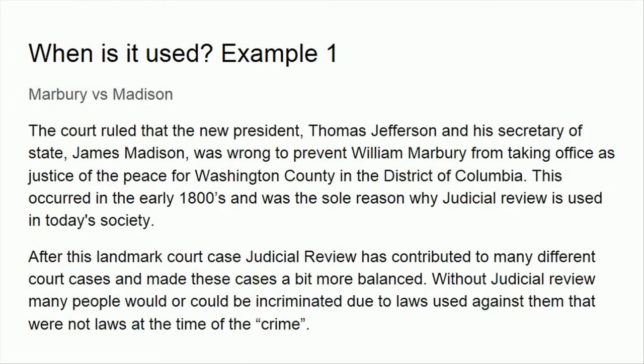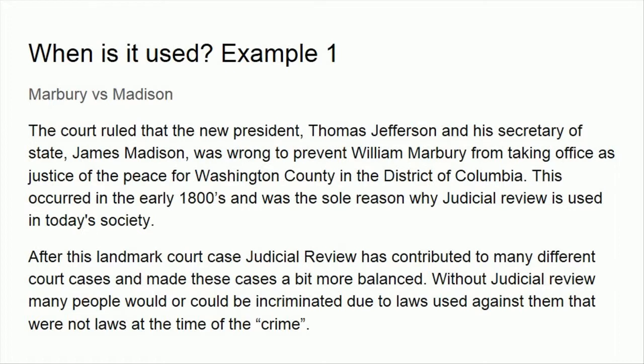When is it used? Example 1. Marbury v. Madison. The court ruled that the new president, Thomas Jefferson, and his Secretary of State, James Madison, were wrong to prevent William Marbury from taking office as Justice of the Peace for Washington County in the District of Columbia. This occurred in the early 1800s and was the sole reason why judicial review is used in today's society.